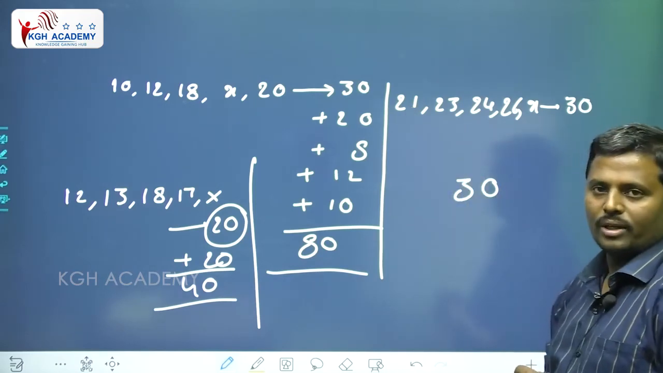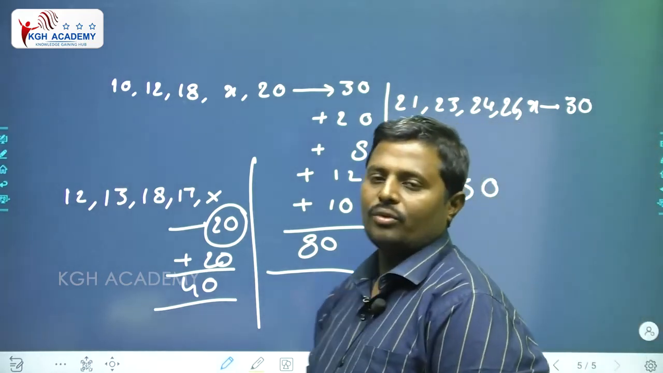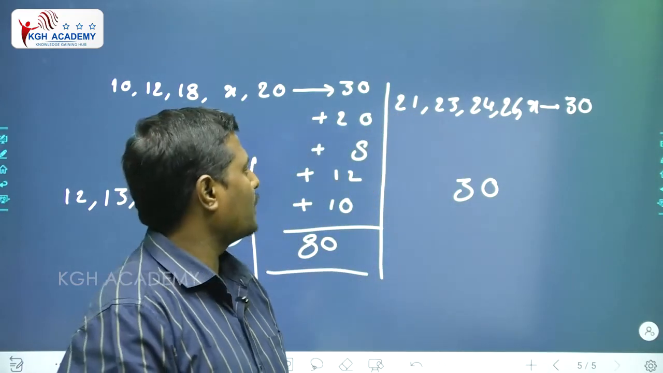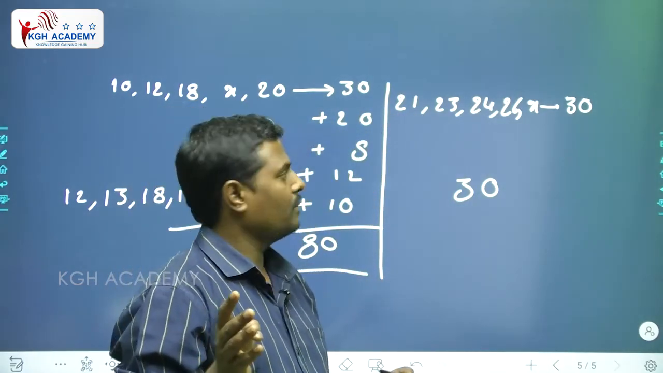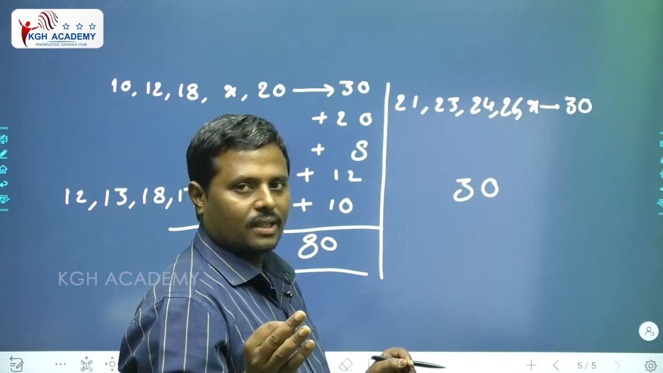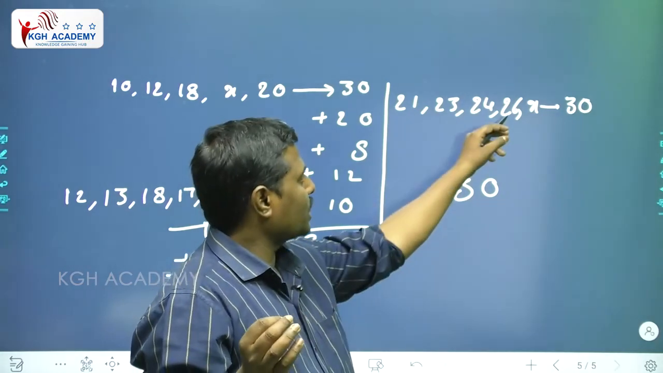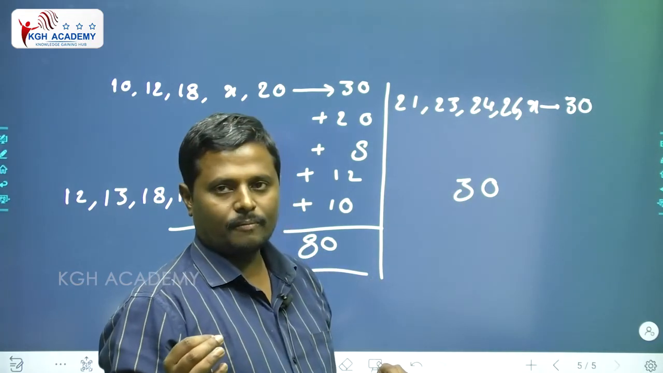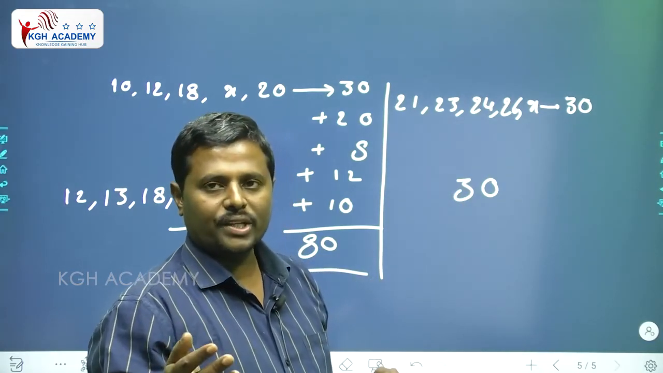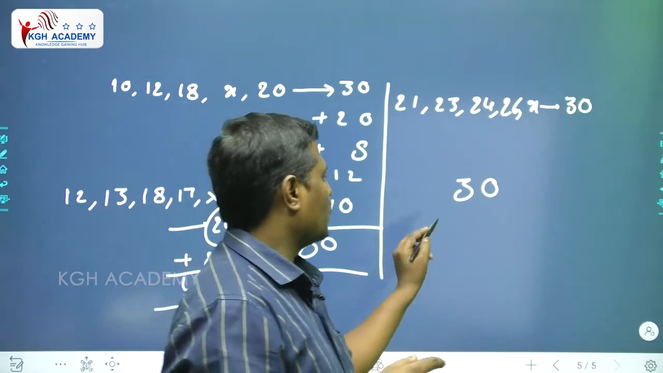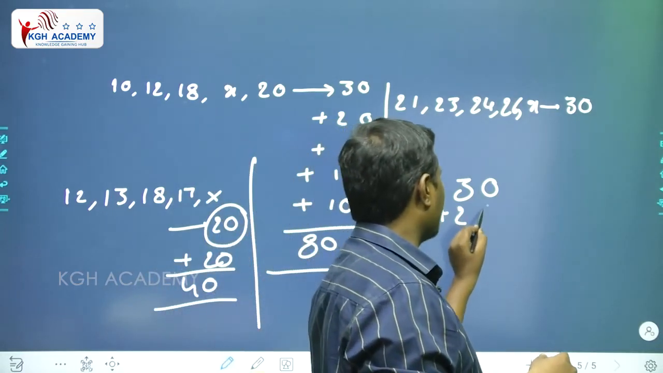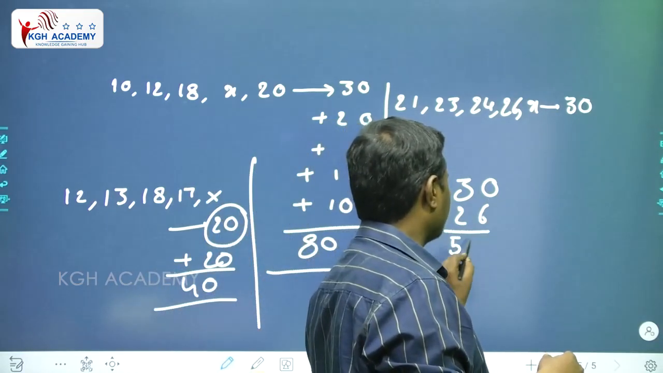If you compare 21 with 30, how much more? It is nothing but 9 extra. Next 7 extra, 16. Next 6 extra, 22. Next 4 extra, 26. So 30 plus 26, the answer equals 56.